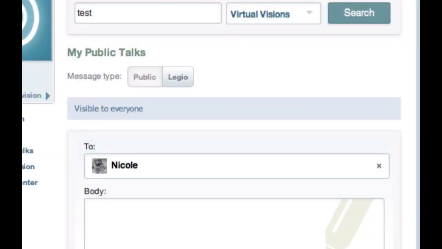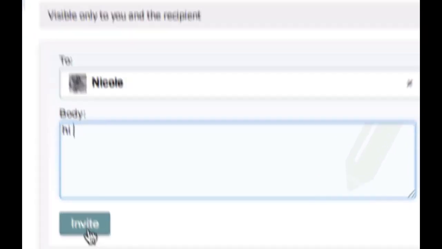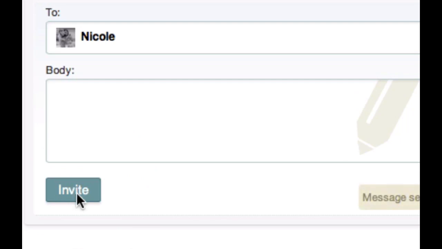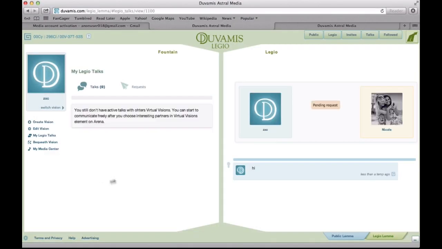In my fountain, I may choose to write to that vision in a public conversation, where everybody else can read and comment, or I can choose to write in a Legio conversation, just between the two of us, and that conversation stays absolutely anonymous. When you send your message, you are actually sending an invitation to a conversation. If the vision accepts, you may start chatting.